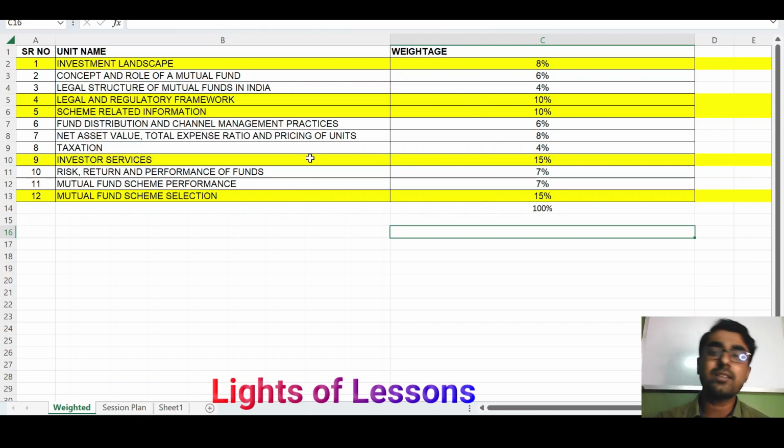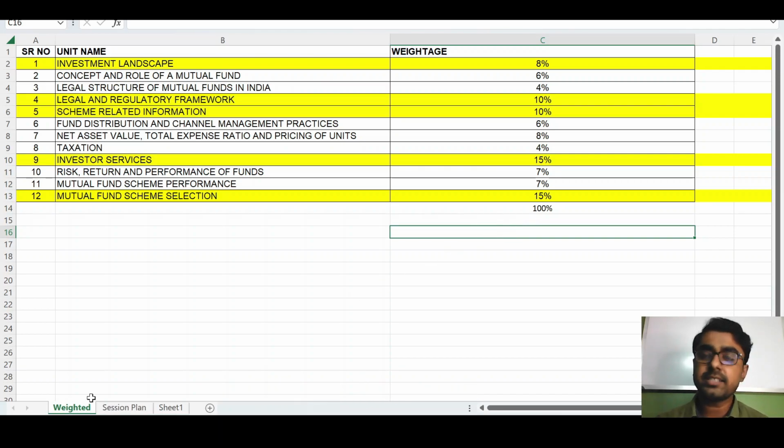So you can easily see that from these total 5 chapters you will get almost 60 to 70% of the questions. Okay, almost 60%. So the pass mark of this NISM 5A mutual fund distributor exam is 50 out of 100 questions, and definitely if you get 50 marks, you will pass. Okay, so these are the most important chapters and the most weighted chapters of this NISM 5A distributor exam.